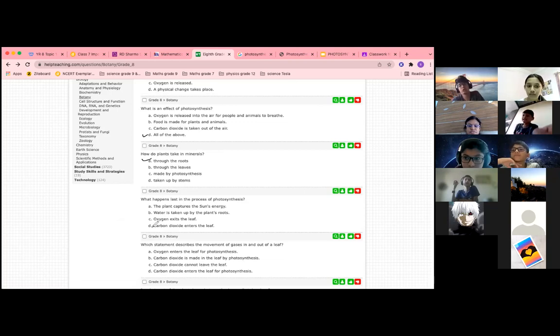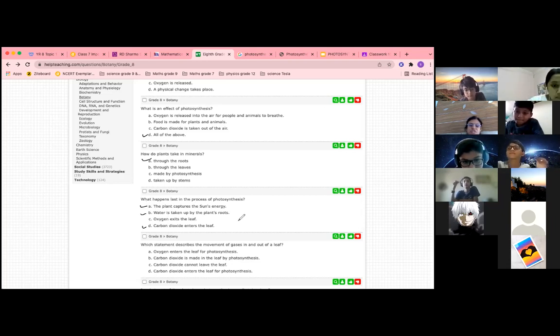Oxygen exits the leaf. Okay, what happens first? Carbon dioxide enters the leaf for photosynthesis. Okay, all these can be taken together. Carbon dioxide enters the leaf, plant captures sun energy, water is taken up by the roots, because all the three together form oxygen.